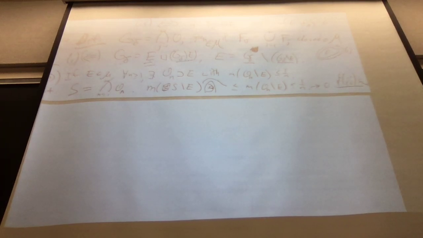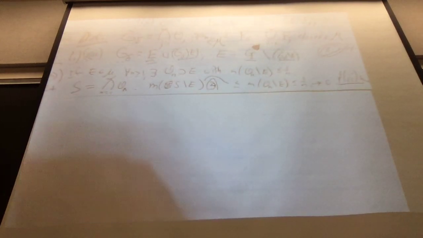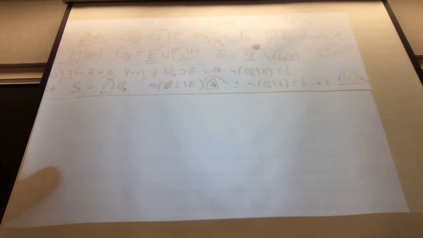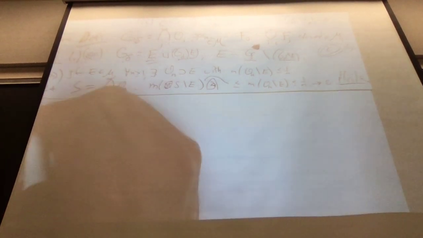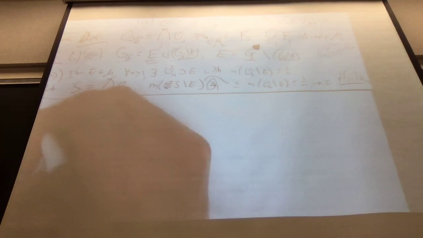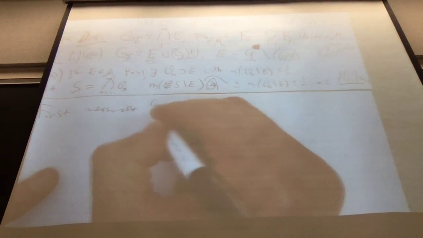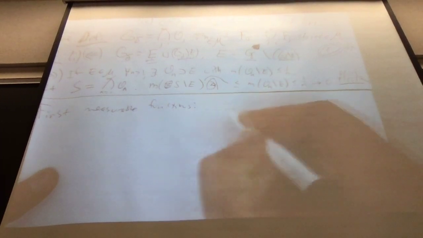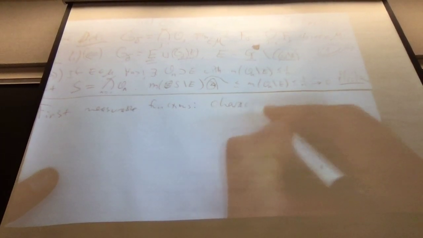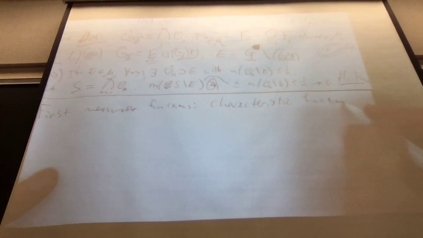Okay, let's get to functions. We have a little bit of time to talk about functions. So we're going to start to build up the theory of integration, but first we have to talk about what it means for a function to be measurable. So let's work that up a little bit slowly. First, measurable functions. Measurable functions are the characteristic functions.